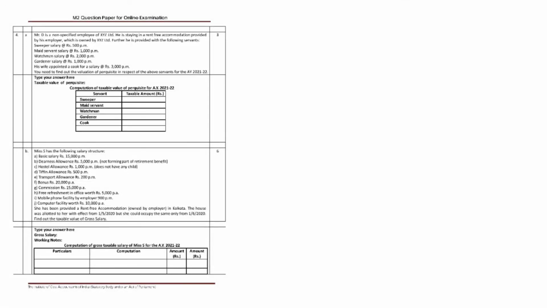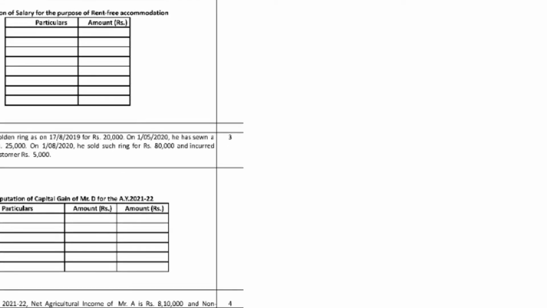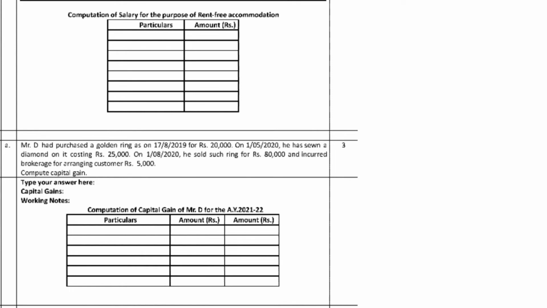Next question is Mr. D. Here a gold ring was purchased, and brokerage paid to an arranger for the customer is 5,000. So how do we calculate this question? Mr. D purchased a gold ring on 17/8/2019 for rupees 20,000. In 2020 he set a diamond costing 25,000. So that 25,000 is called the cost of improvement. The cost of improvement we need to calculate for this question.